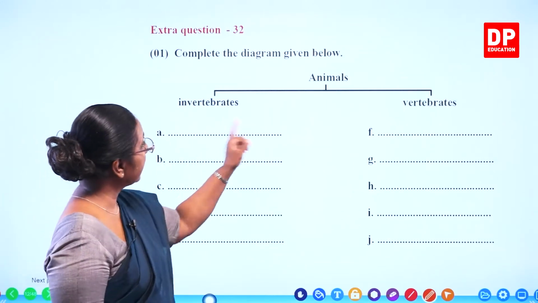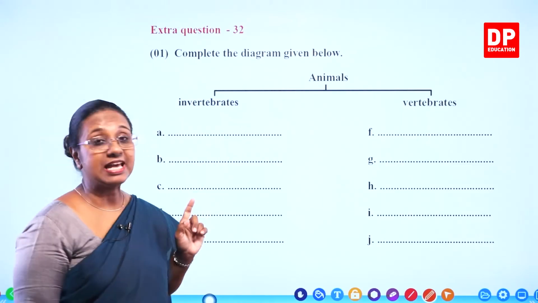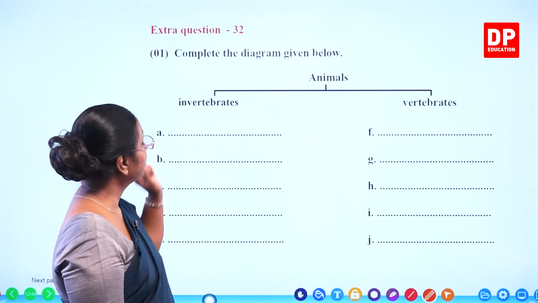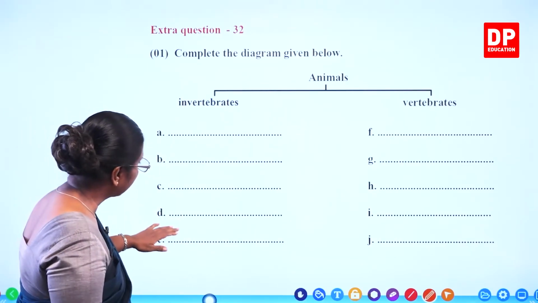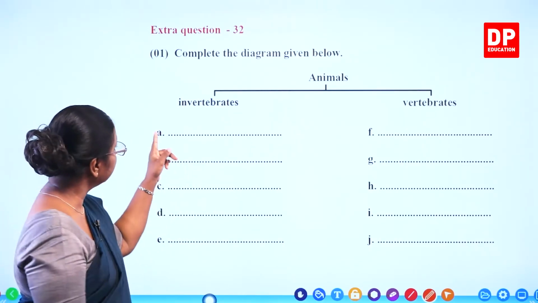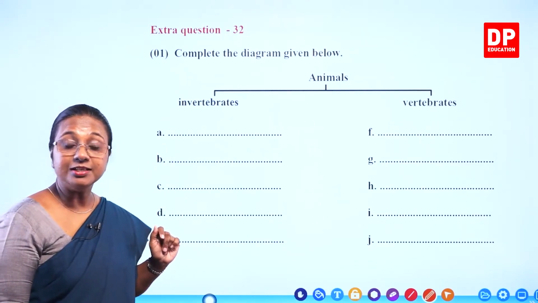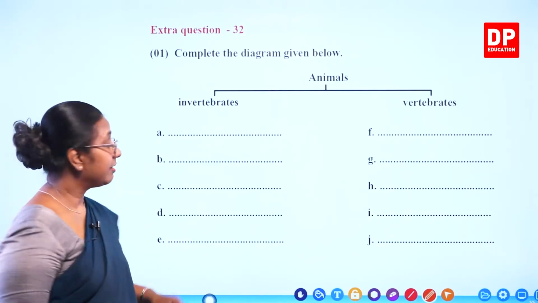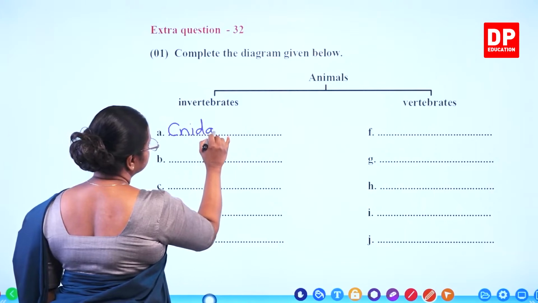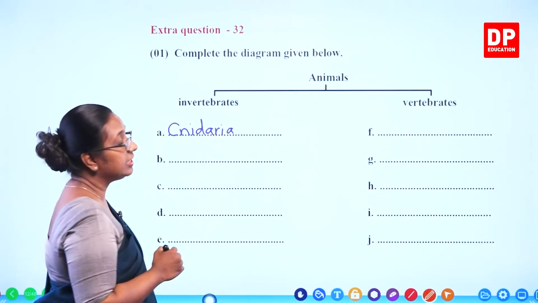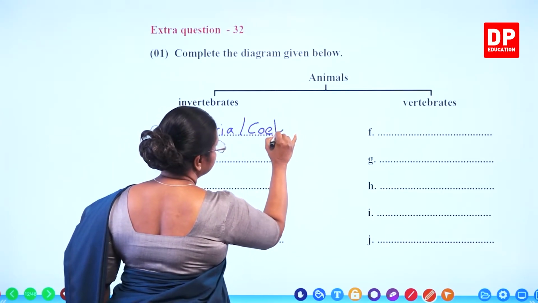So here you can see animals have been classified into two groups, invertebrates and vertebrates. So you all know invertebrates don't have a vertebral column, vertebrates have a vertebral column. We have to write the groups that come under invertebrates and vertebrates. So under invertebrates, what are the different phyla? You all can remember Cnidaria. Another name for Cnidaria, we call them Coelenterata.